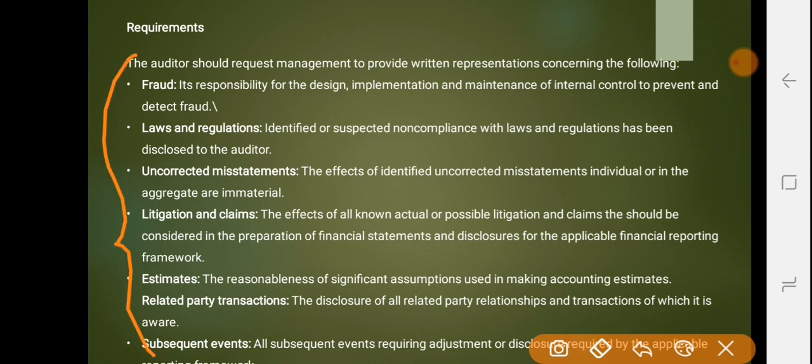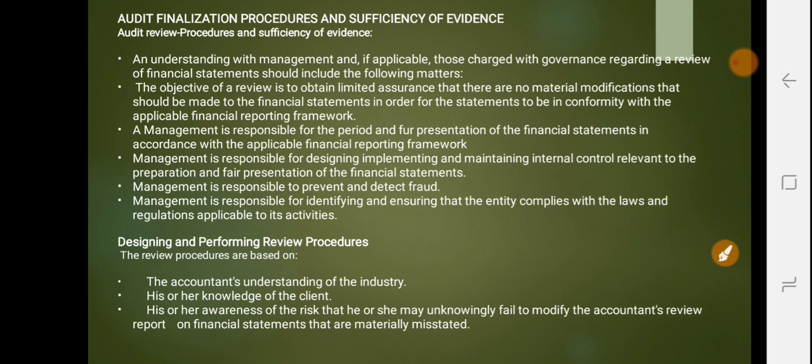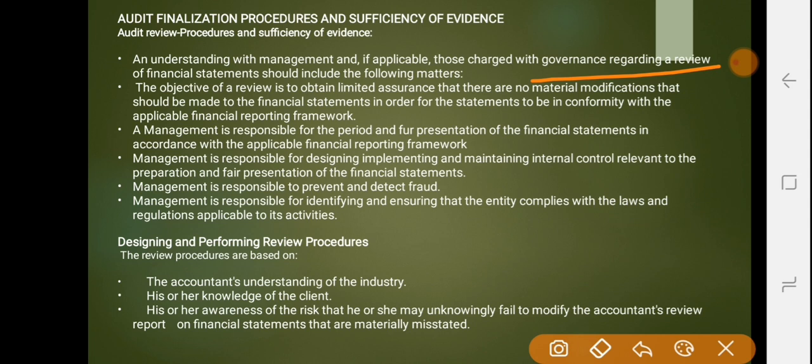Then we have the next one, audit finalization procedures and sufficiency of evidence. Review procedures and sufficiency of evidence include the following: an understanding with management and, if applicable, those charged with governance regarding a review of the financial statements should include the following matters, which include the objective of the review, which is to obtain limited assurance that there are no material modifications that should be made to the financial statements in order for the statements to be in conformity with the applicable financial reporting framework.